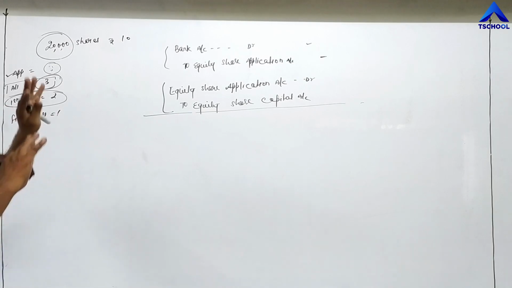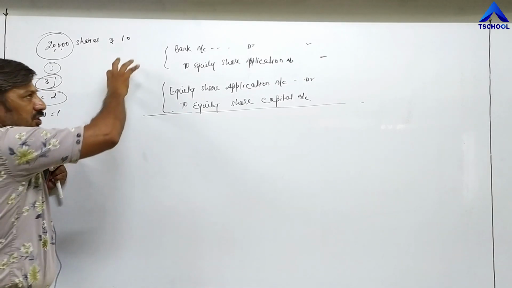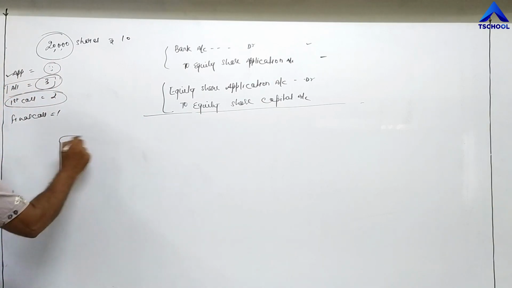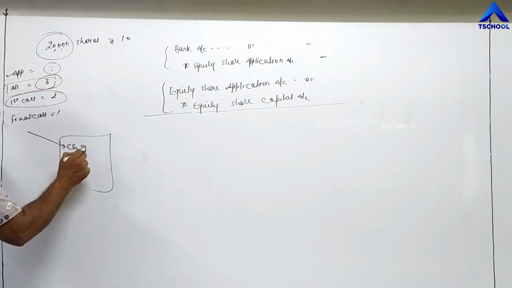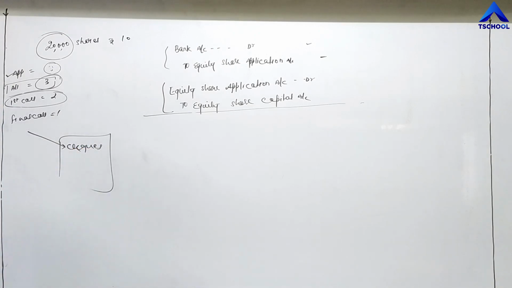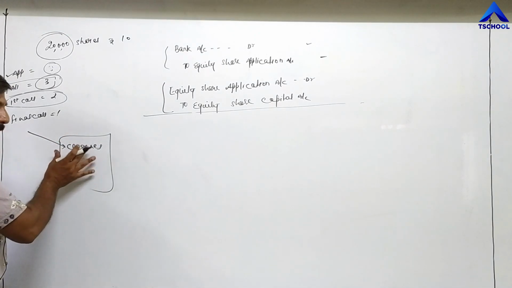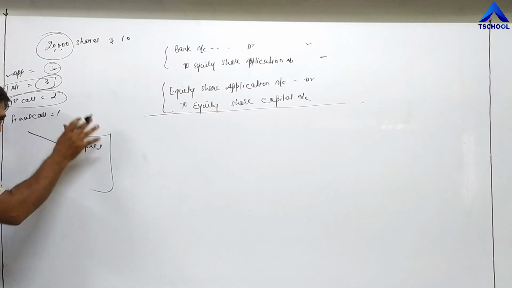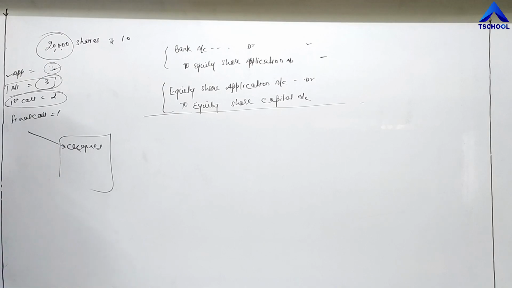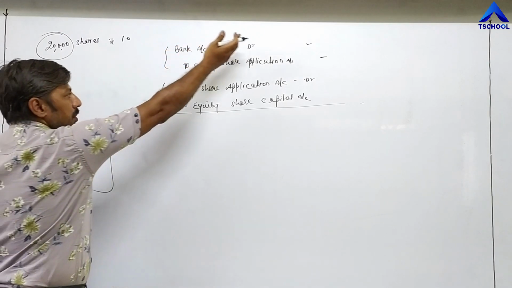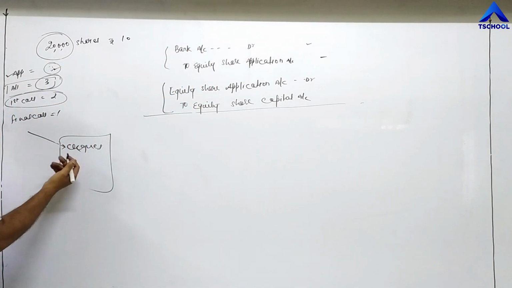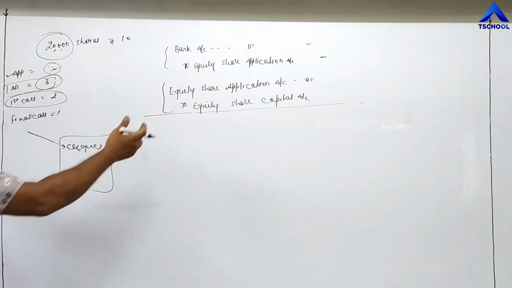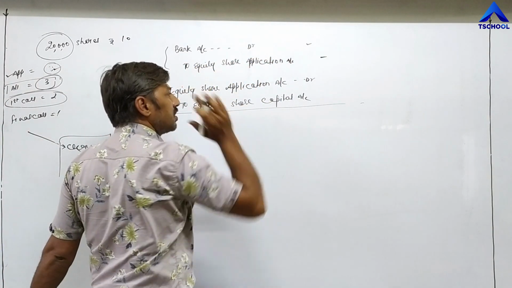According to our story, first of all, the company received a check with the application form. They are receiving checks with the application form, and the check means the amount of the first installment. That's why it is called application money. The check is coming, check is a real account, debit what comes in, so bank account is debited. Whatever money is received by a company becomes income for that company, and the income will be credited to equity share application account.